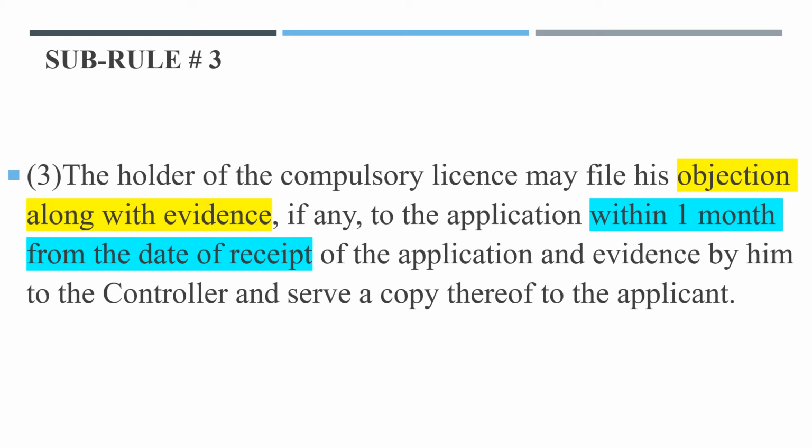So he may file his objection along with the evidence within 1 month from the date of receipt of the application along with the evidence.